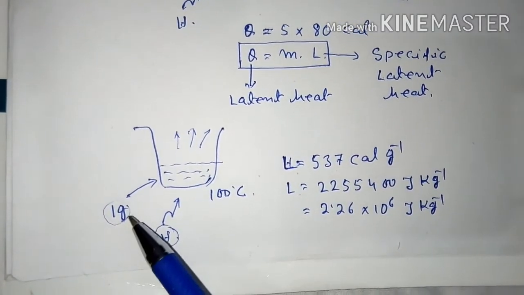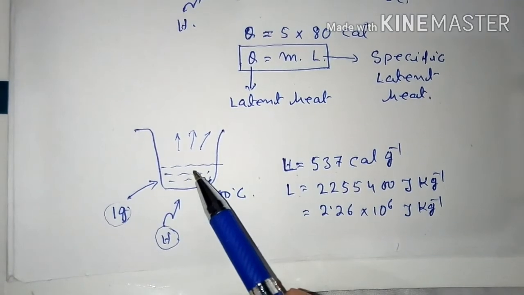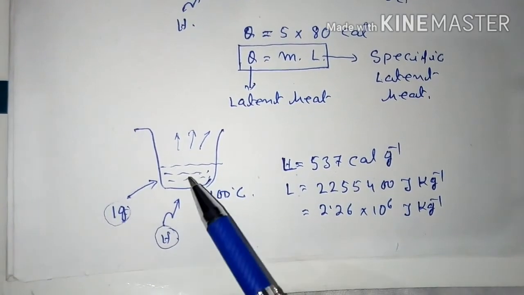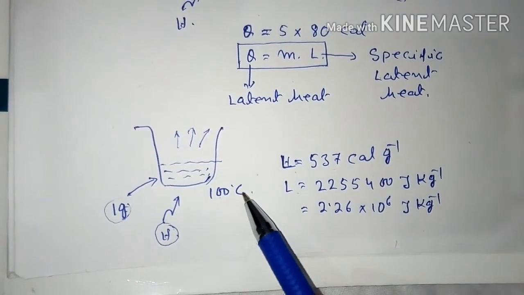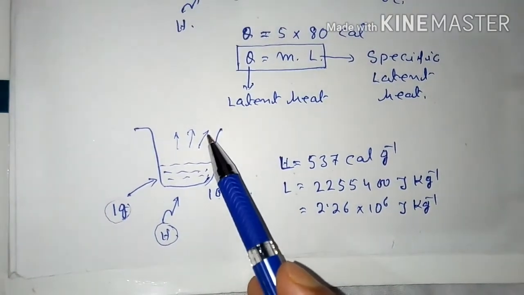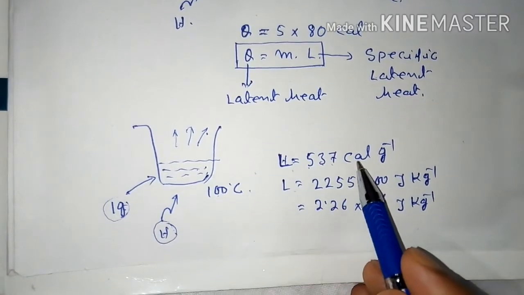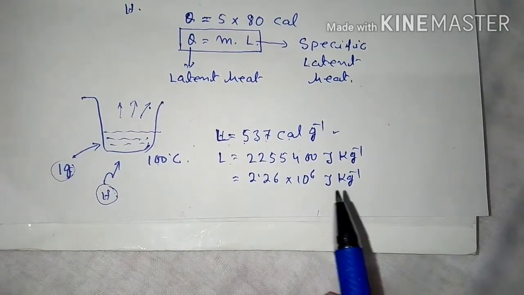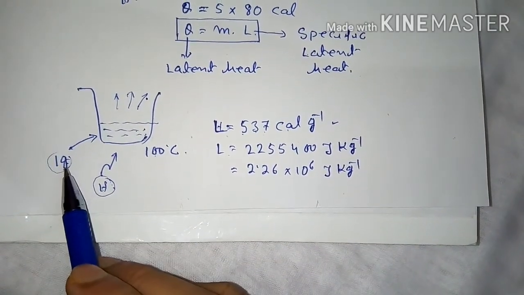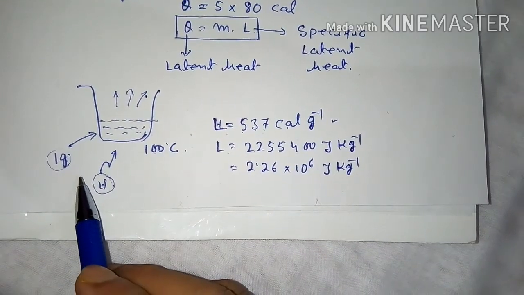So to convert 1 gram of water at 100 degrees Celsius into vapor, the heat required is 537 calorie.